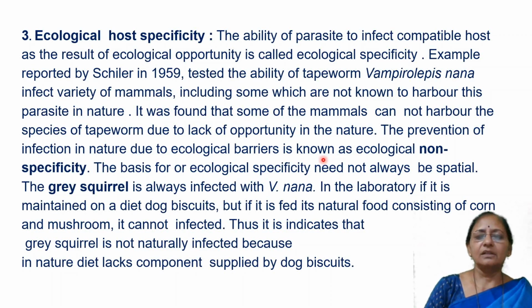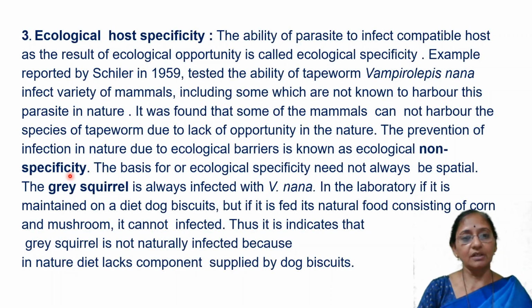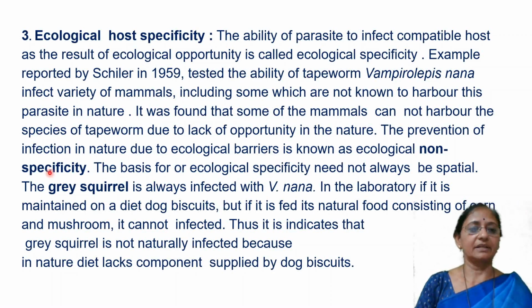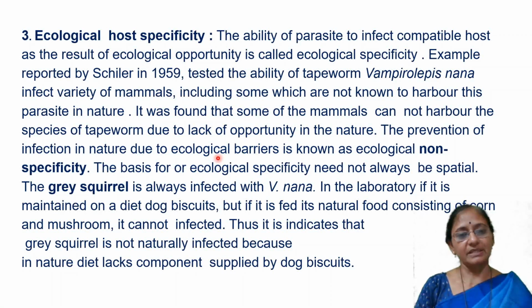If there are barriers, the parasite cannot reach the host, and then it is called ecological non-specificity. That is, when a parasite cannot reach a host because of ecological barriers, it is called ecological non-specificity. And if the ecological conditions or opportunities are available, then it is called ecological host specificity.